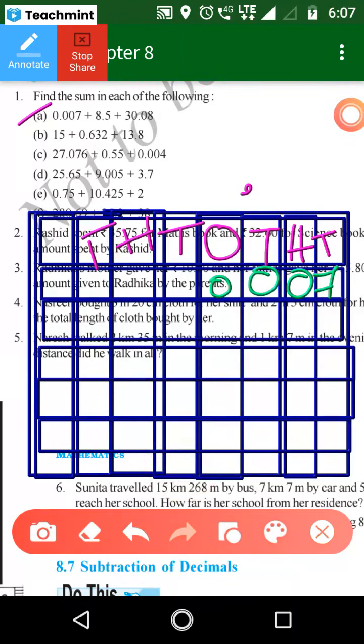Then the next one, 8.5 is there. 8 is in ones place, 5 is in tens place. Then 30.08. So 3 is in tens place, 0 is in ones place. Here the decimal point is there, so 0 is in tens place and 8 after it. Understood?